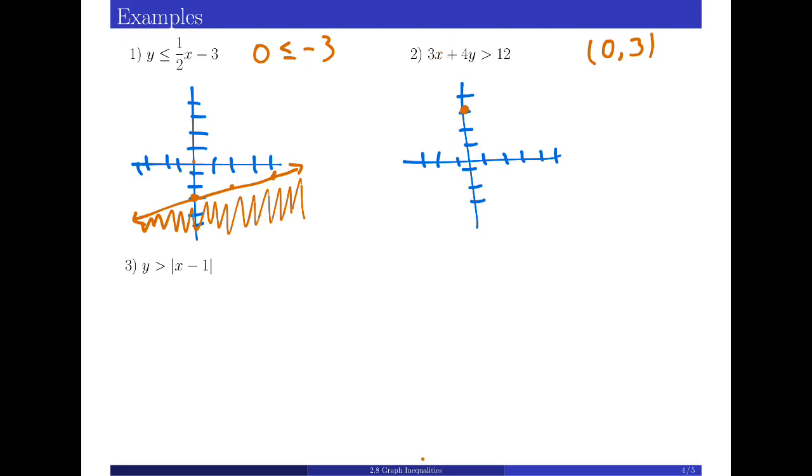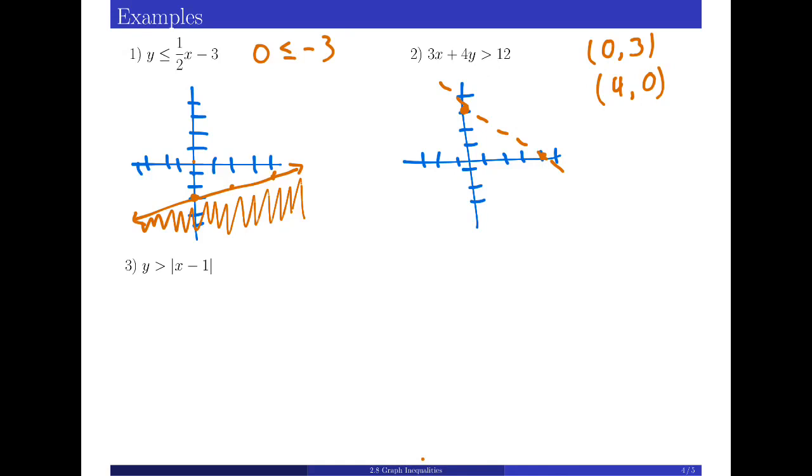Now let's do the same thing the other way. To find the x-intercept, it's some x, and then 0 for y. So we plug in 0 for y, and that goes away. Divide both sides by 3, and our x-intercept is at 4. So we can connect those 2 points with a dotted or solid line. Which one? We would use a dotted line because it's just greater than, not equal to.